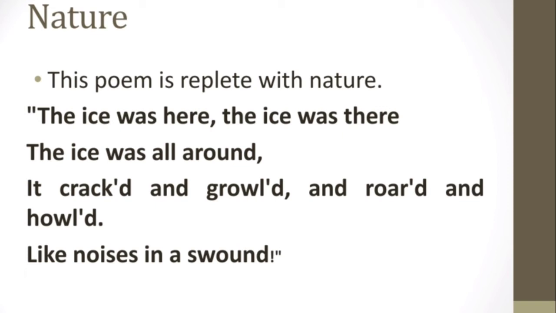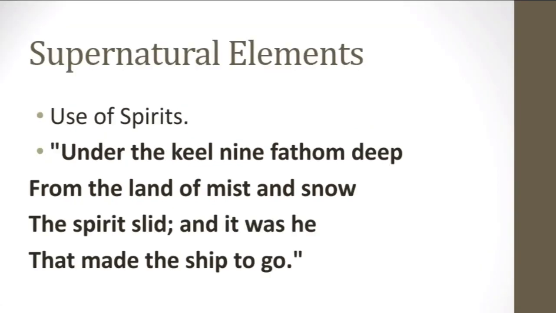So nature is dealt with in the way nature should be dealt. In this poem there are so many scenes, or the whole fabric of this poem is built around nature. So this is the second characteristic of Romantic poetry, and we have seen how The Rime of the Ancient Mariner deals with this.